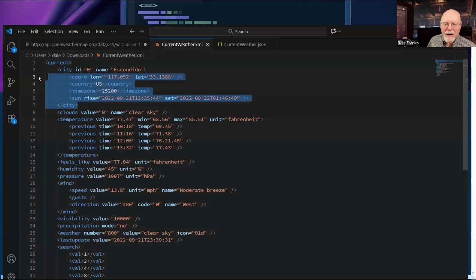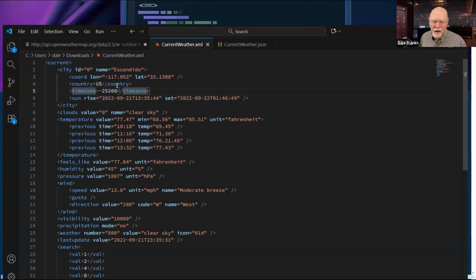For example, the second node here is called city, and it has its own opening and closing node. And inside you have these other nodes, time zone, which has an opening and closing node, country, which has an opening closing node. Now there is a little difference here. I have this node called coord. Now there is no closing node called coord here because in the structure of the XML, coordinate has two attributes, the longitude, LON, and the latitude.